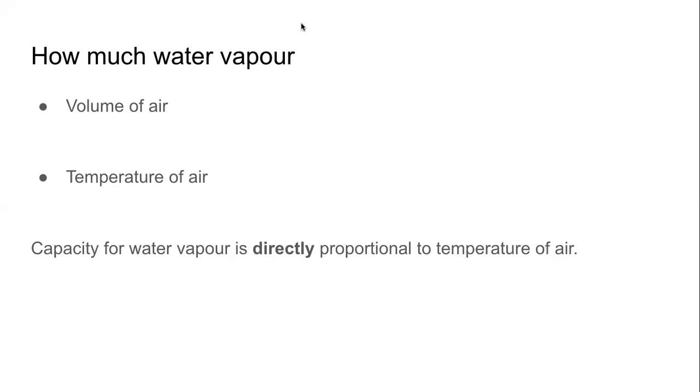Air at 30 degrees Celsius and air at 15 degrees Celsius, that is, summer and winter. In summer, the atmosphere can hold more water vapor because it is hotter. In winters, the air can hold less water vapor. Why? Because it is colder.